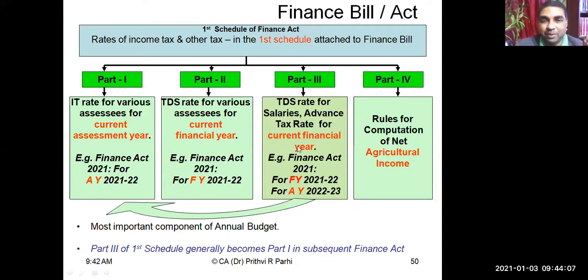Part 3 will talk about TDS rates for salaries and advance tax rates. Advance tax rate means next year's rate, the advance tax rate for the current financial year. This part 3 is an extremely important part in this particular schedule. So for example, Finance Act 21-22 part 3 will talk about the rates for financial year 21-22, or for assessment year 22-23. Part 3 will talk about the advance tax rate for which assessment year? Can I read it?